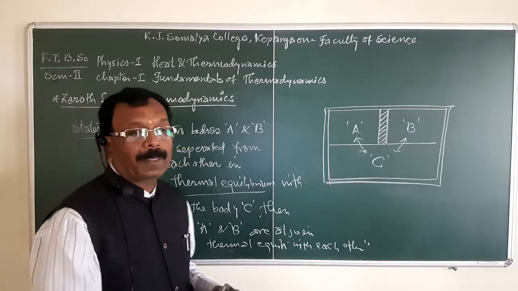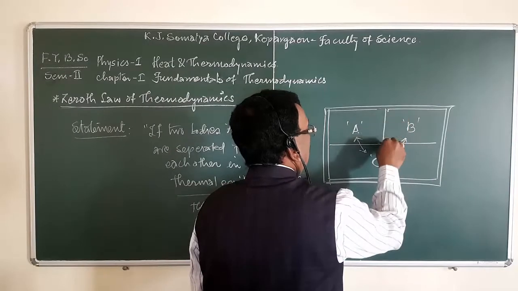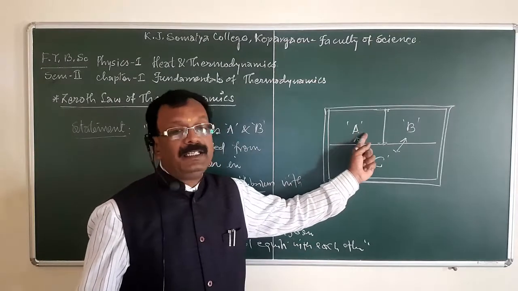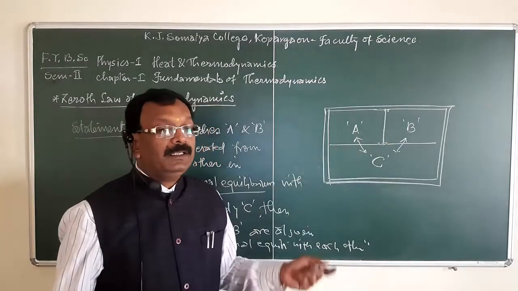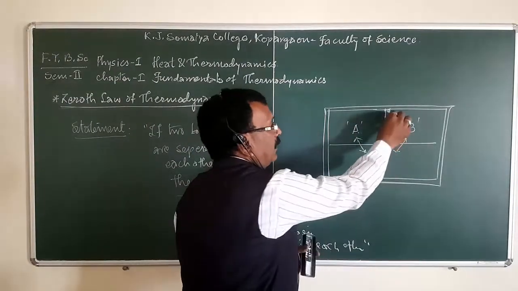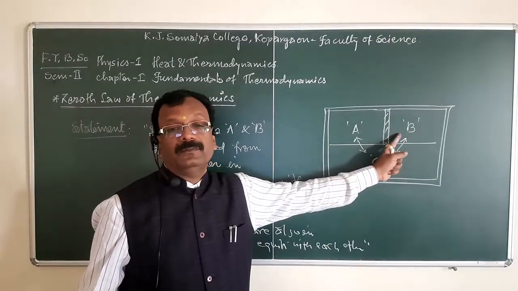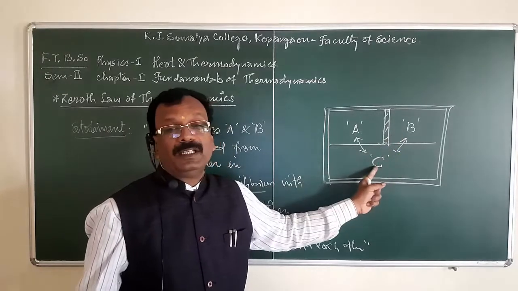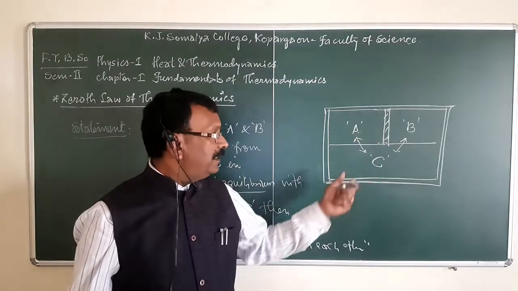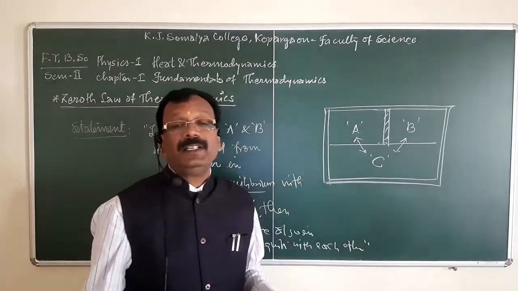Now, if we remove the insulating material between A and B, again consider two systems A and B. In the first case, what happened? A and B are insulated from each other, but in good thermal contact with a common system C. C is common for A and B. Then systems A and B will attain thermal equilibrium with the third body, as shown in this figure.